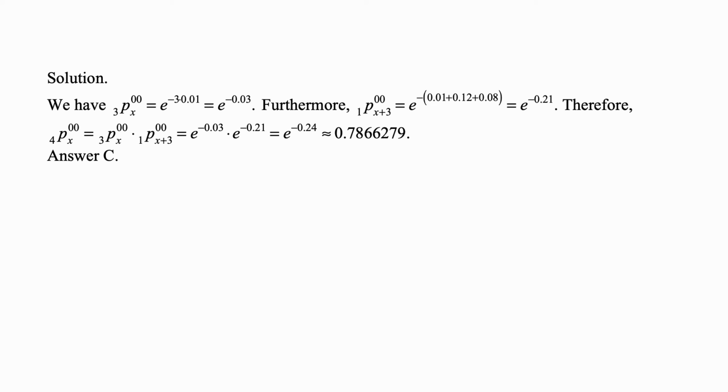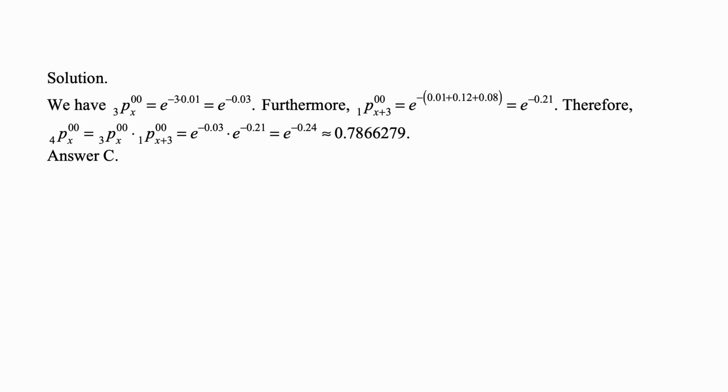But it's different once you reach the age x plus 3. So now we kind of need an indicator of where we are in time. So age x plus 3. Over the next year, what is the probability of remaining in state 0? Well, it's e to the minus the sum of all the forces taking him out of state 0, multiplied by the number of years, which is 1 in this case, so we really don't need to indicate multiplying by 1. And that's e to the minus 0.21, because it's 0.01 plus 0.12 plus 0.08, so that's 0.21. So e to the minus 0.21.